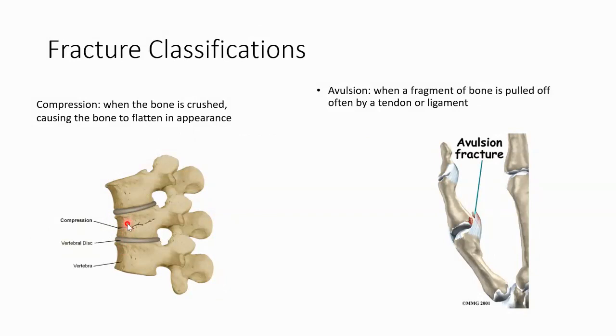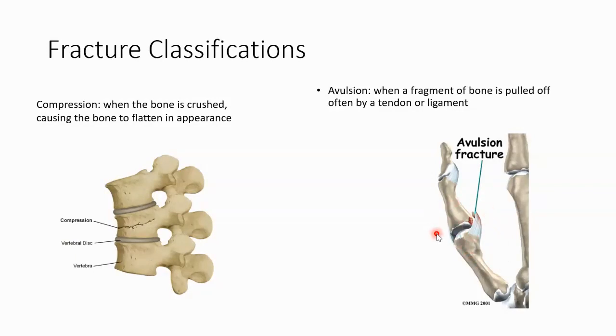So this piece of vertebrae is flatter than these other ones that don't have a compression fracture in it. An avulsion is when a fragment of bone is pulled off, often by a tendon or a ligament. So it's a complete separation of a tendon or a ligament from its bony attachment. So see how that tendon is attached to the bone and it's just completely pulled apart.